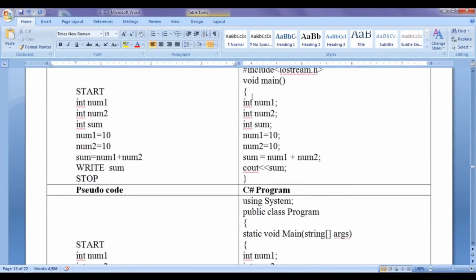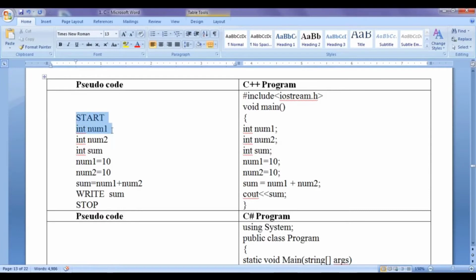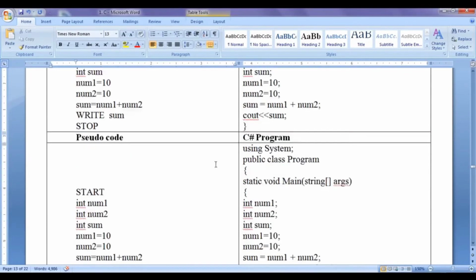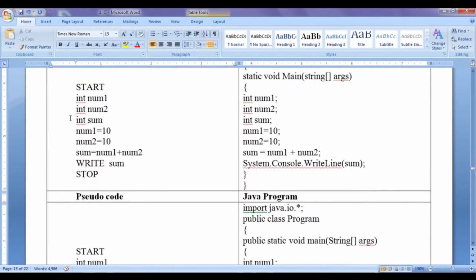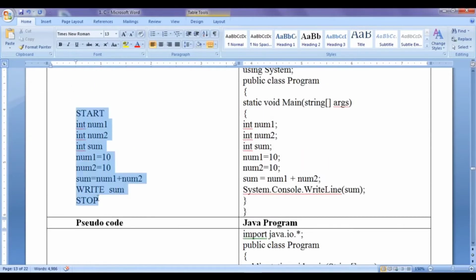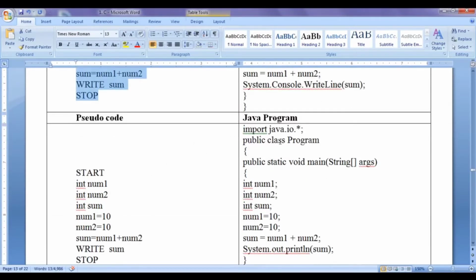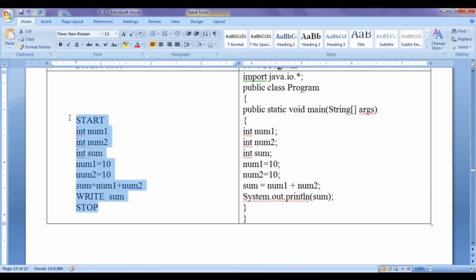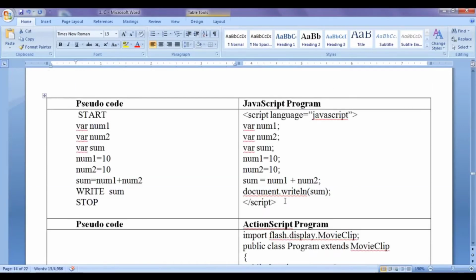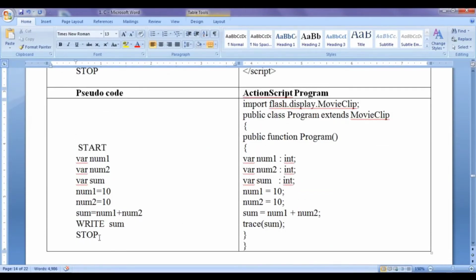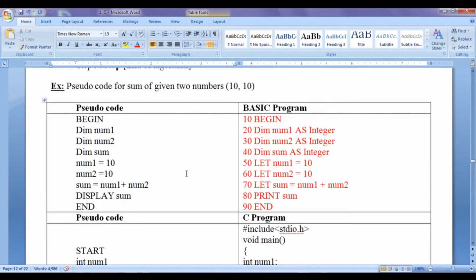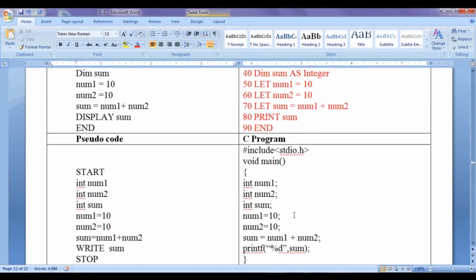With respect to the C++ programming language, a pseudocode might be written something like this. With respect to C#, a pseudocode might be written something like this. With respect to Java, a pseudocode might look something like this. With respect to JavaScript, a pseudocode might look something like this. With respect to ActionScript, a pseudocode might look something like this to solve the same specific problem. Once the pseudocode is written, we can translate that pseudocode to a specific programming language.